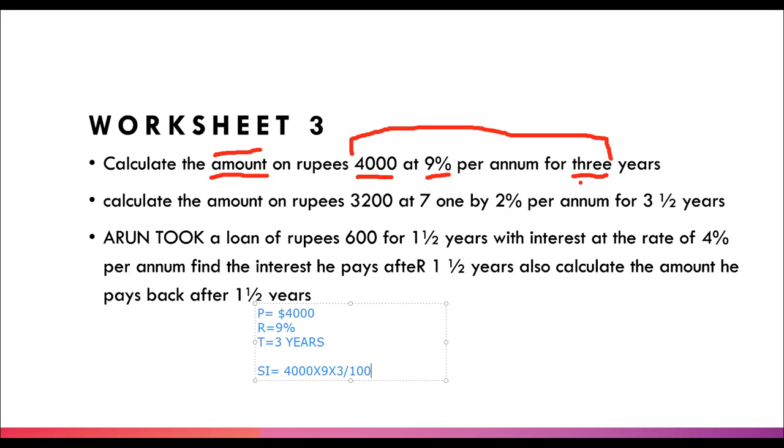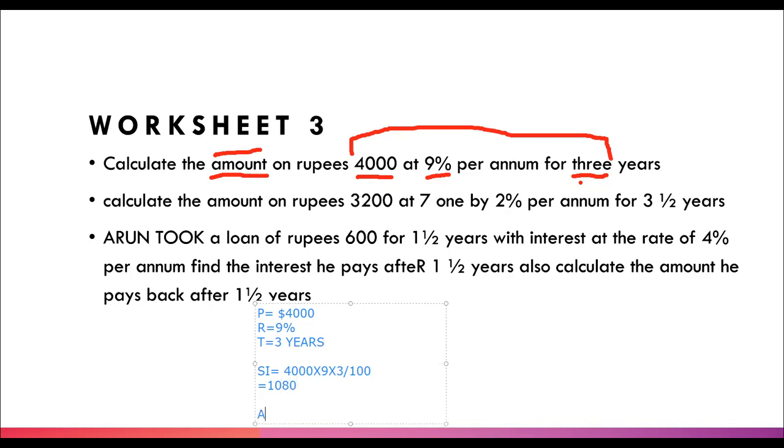Give me the answers, guys. What is 40 into 9 into 3? Correct. That's 1,080. Not 90, it's 80.